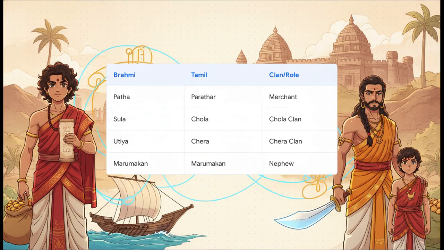Continuing with this epigraphic evidence, the text outlines social and commercial structures that seamlessly mirror ancient Tamil society. The Brahmi Patha matches the Tamil Parathar, signifying merchants. We also see clear mentions of powerful clans like the Chola and Chera. We even find the term Maramakan, highlighting a matrilineal nephew structure identical to Tamil social systems. According to the text, this social fabric documented on these stones is undeniably Dravidian.